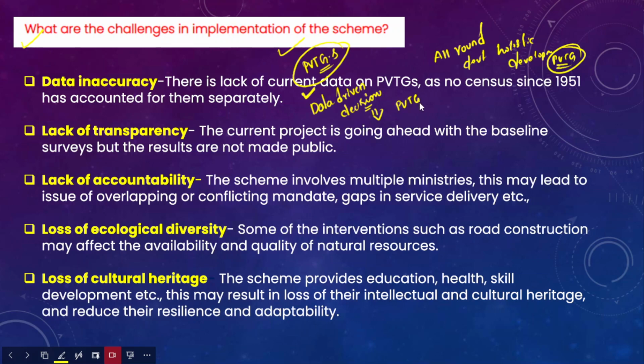After that, we need to talk about implementation of these schemes in a transparent manner. The current project is going ahead with a baseline survey, but results are not made public. Therefore the government should make the results of these schemes public, so that public assessment and scrutiny can also be done. And then the accountability aspect, because we have already discussed that around 9 ministries are involved in this program, with the Ministry of Tribal Affairs playing the key role.